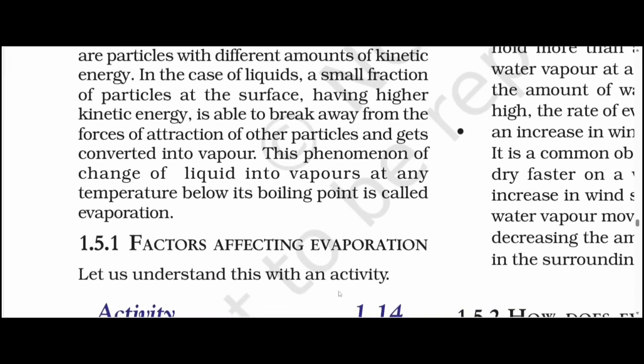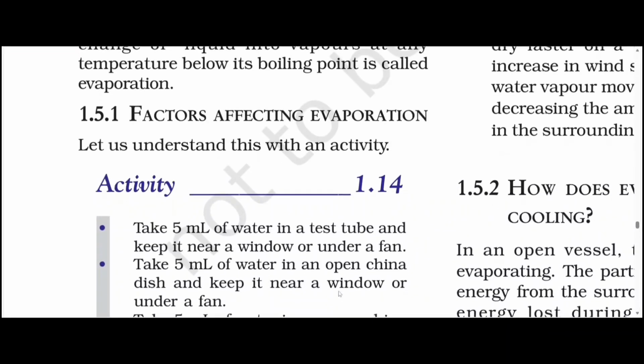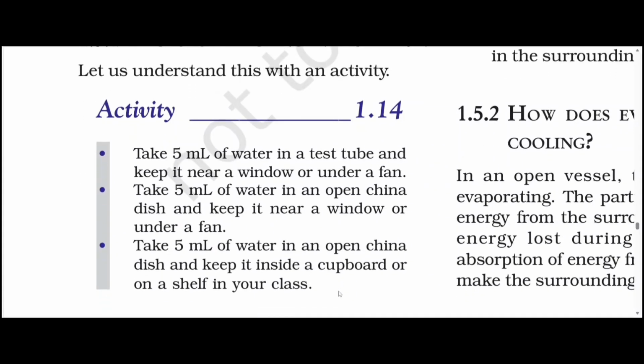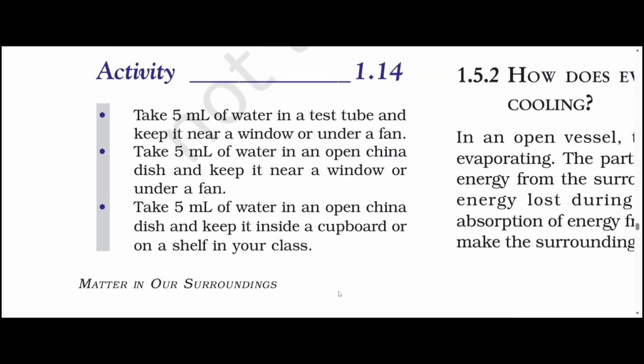So now let's move on to the factors affecting evaporation. Let us understand this with an activity. Activity 1.14. Take 5 ml of water in a test tube and keep it near a window or under a fan. Take 5 ml of water in an open china dish and keep it near a window or under a fan. Take 5 ml of water in an open china dish and keep it inside a cupboard or on the shelf of your class. Record the room temperature.